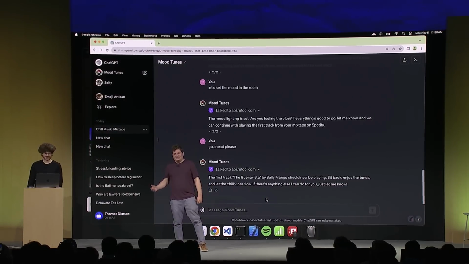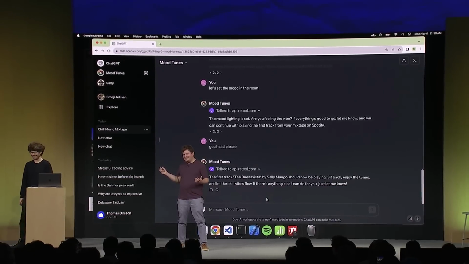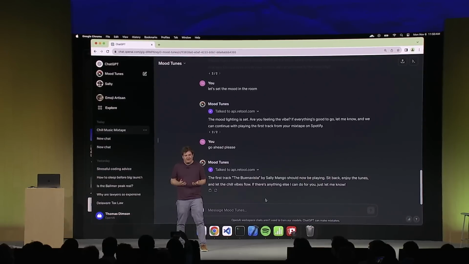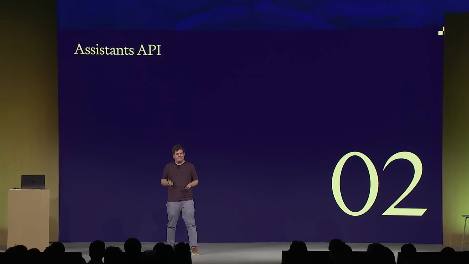So this was obviously the best thing we could come up with last night. Pretty contrived, but hopefully it gives you an idea of the things you can build. We are so excited to see what you build. You're all going to get access today. Please share with the world what you come up with. And with that, we'll hand it over to Olivier and Michelle for the Assistants API.